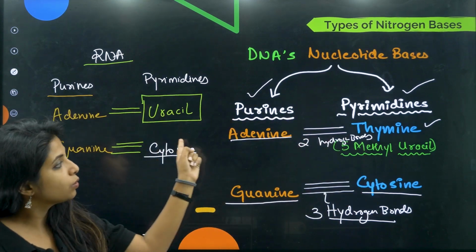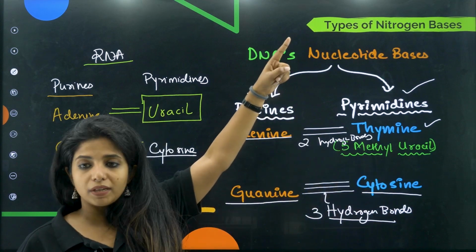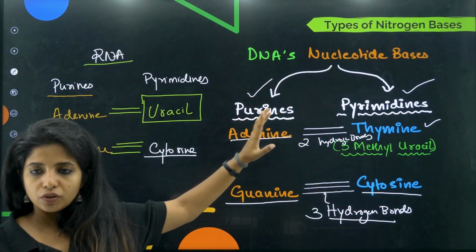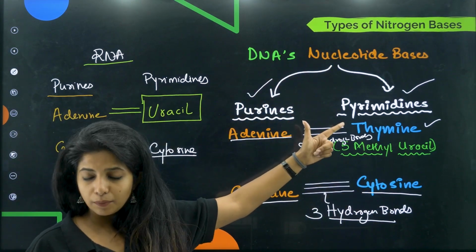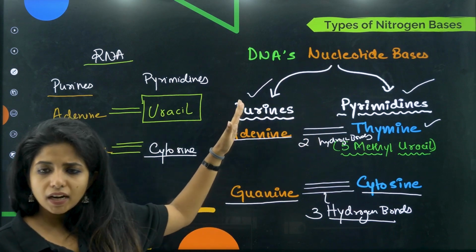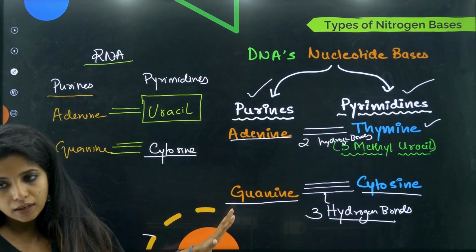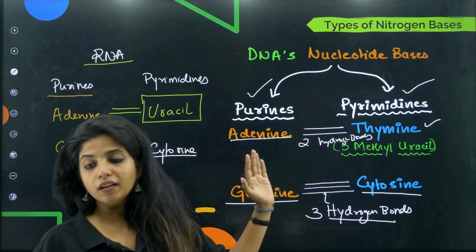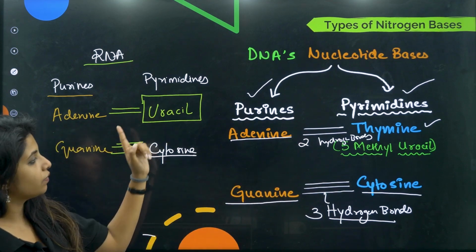All this that you are seeing over here, what do you call them? Nitrogen bases. So in total you have purines and pyrimidines, and under purines come adenine and guanine, under pyrimidines come thymine and cytosine. Over here also you have uracil and cytosine.